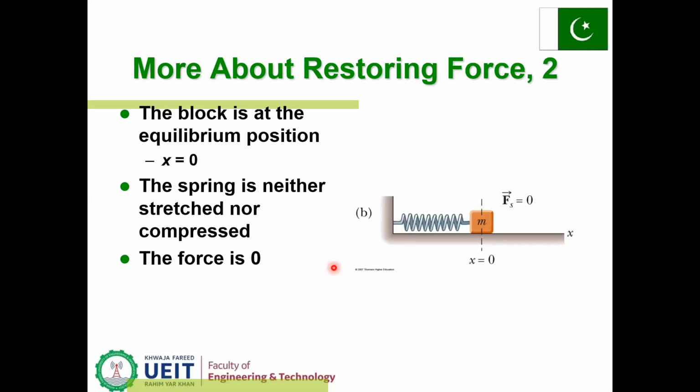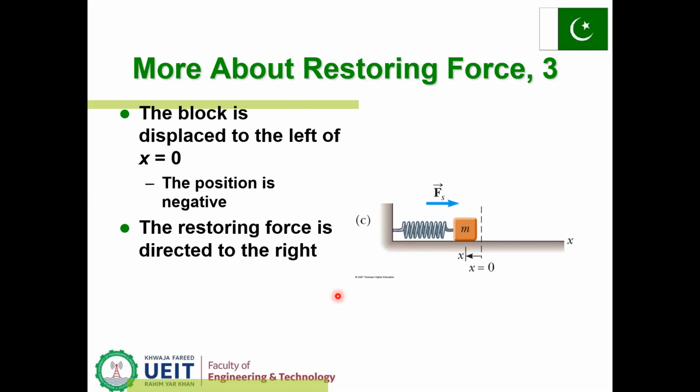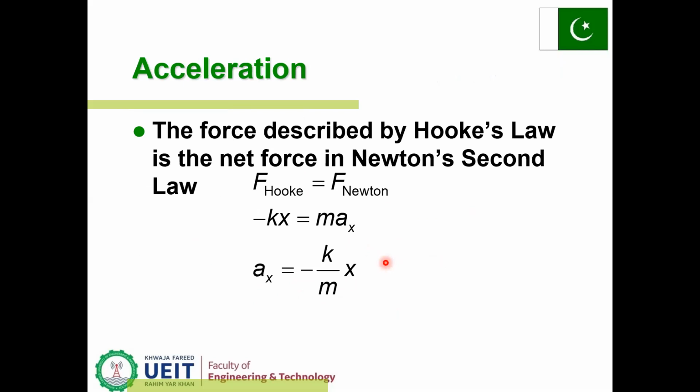Here, this figure shows that the mass is resting at the position x equal to 0, which is the equilibrium position for this spring mass system, and the restoring force will be 0. The spring is neither stretched nor compressed. And in case 3, in which the mass is displaced towards the left position, the restoring force will be towards the right position, and it will remain towards the mean position.